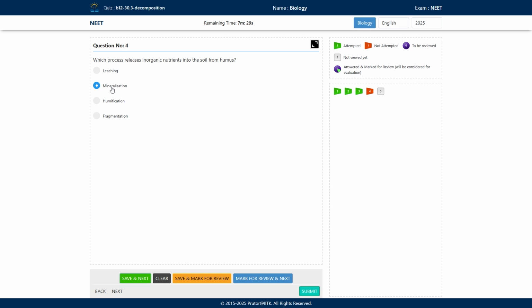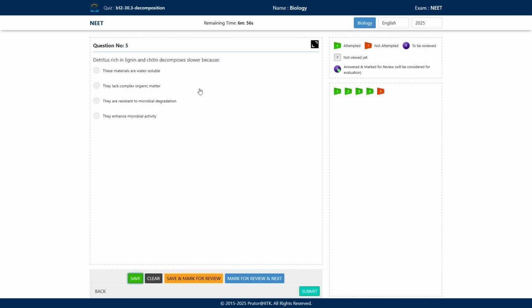Option B, mineralization, is the correct answer here. This is the last step, during which the humus is further broken down by microbial action, and inorganic nutrients are produced from the organic matter. Organic matter is finally converted into inorganic nutrients. These inorganic nutrients are added into the soil, and they can be absorbed by the plants.